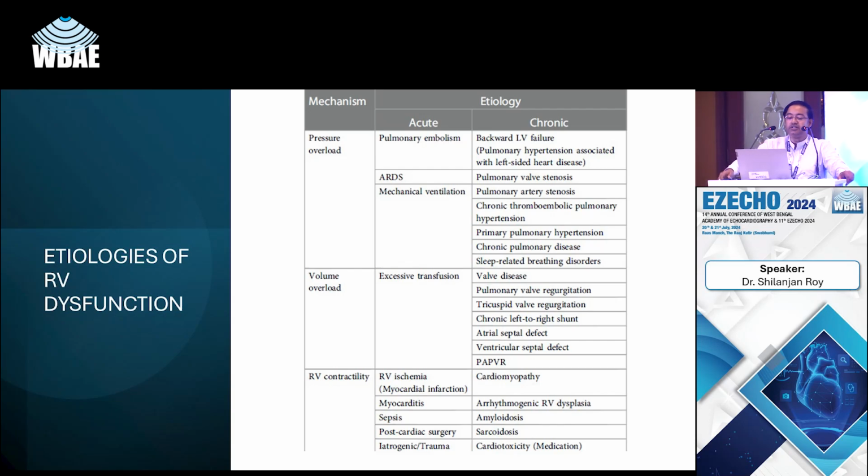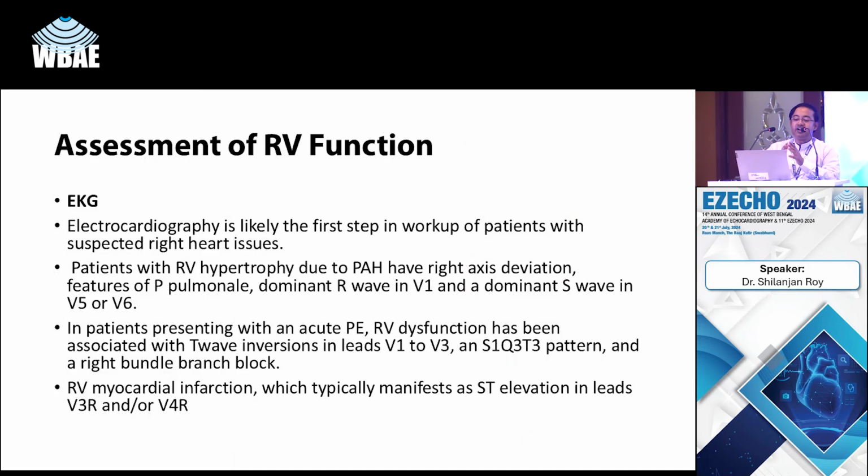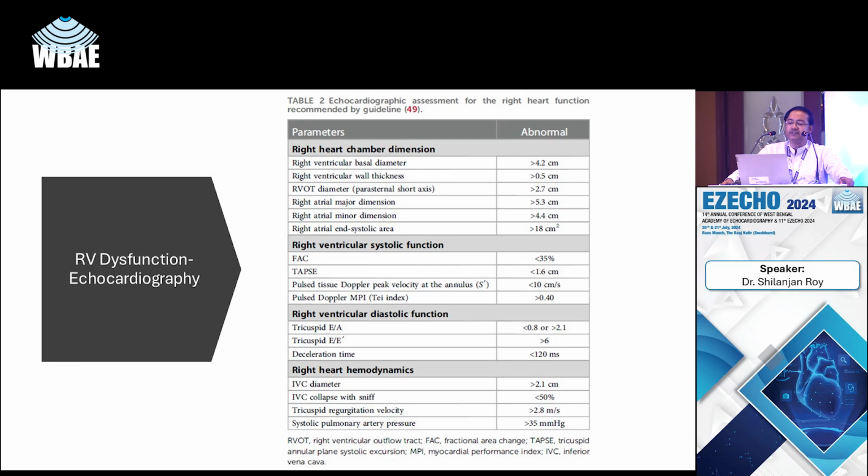Now, regarding the etiologies of RV dysfunction, the list is exhaustive, as we know, and primarily we can divide it into three main categories. RV dysfunction due to pressure overload, which can be acute, like pulmonary embolism, ARDS, or mechanical ventilation, or chronic, in which pulmonary hypertension is possibly the commonest, and left ventricular disorders causing chronic pulmonary arterial hypertension. Volume overload, acute, in the form of excessive transfusion, or chronic, in the form of valvular regurgitations, pulmonary or tricuspid valve regurgitation.